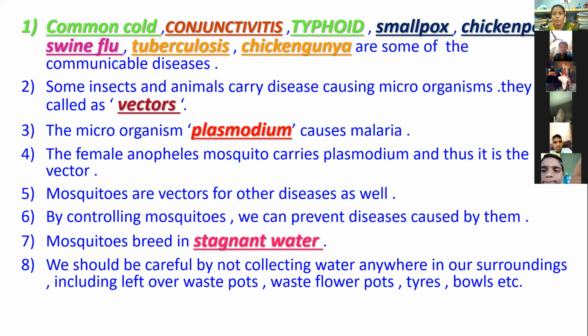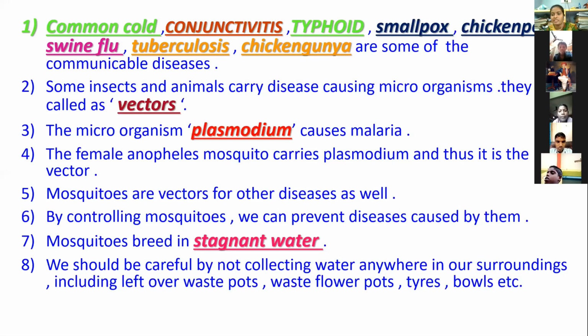What are communicable diseases? Pathogens spread from an infected person to a healthy person. That is called communicable diseases.